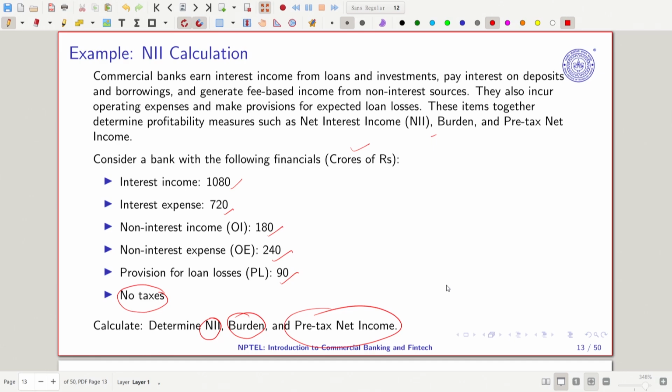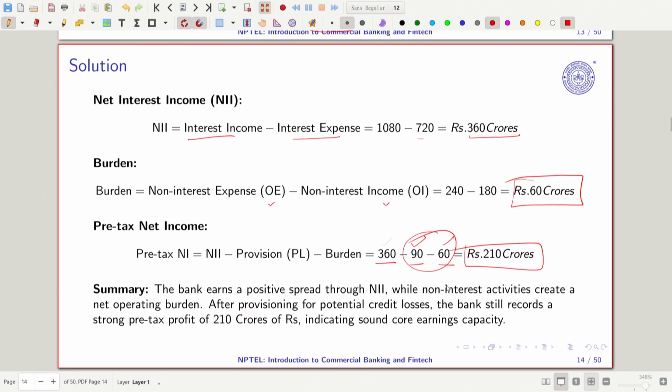In this course, we were discussing financial accounting. We discussed in the last session the balance sheet and income statement, and we touched upon how to calculate the net income of a bank and pre-tax net income, and we were solving some important conceptual questions. So this was the question that we tried to solve in the last session: given these details, how do you calculate the net interest income, burden and pre-tax net income? We solved this and found that we have 210 crore of pre-tax net income.